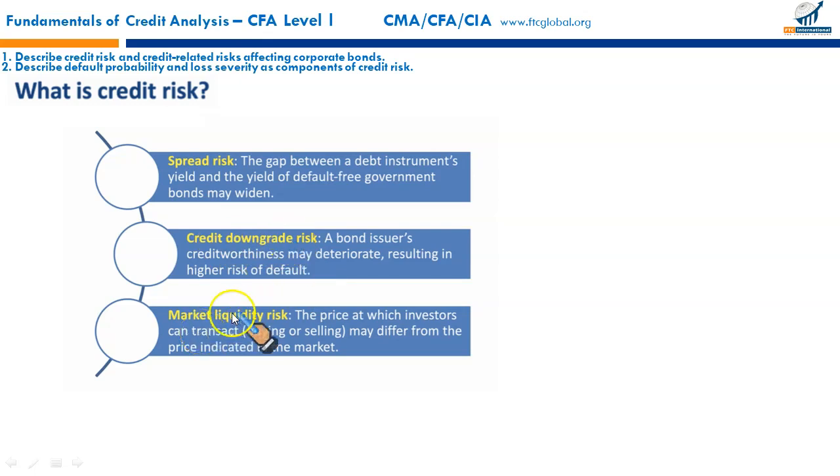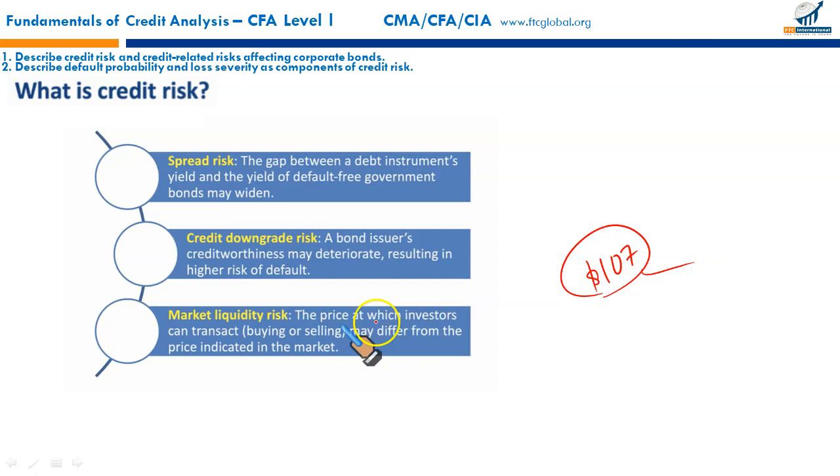Then market liquidity risk. What are we studying? These are the risks related to credit risk, and they are not components of credit risk. Market liquidity risk, as the name suggests. Let's say this is the price quoted at the moment for a certain bond. An investor who holds the bond is unable to sell at this price. He will have to provide some price concession. Maybe the transaction cost is high.